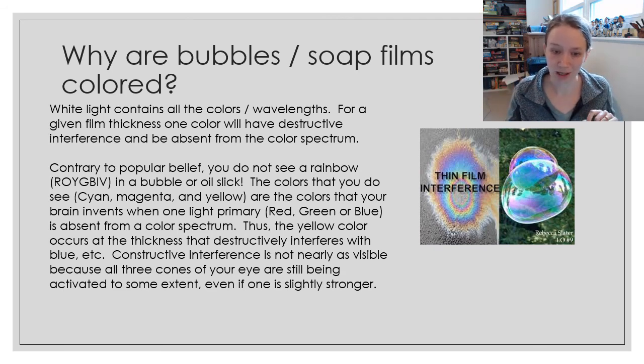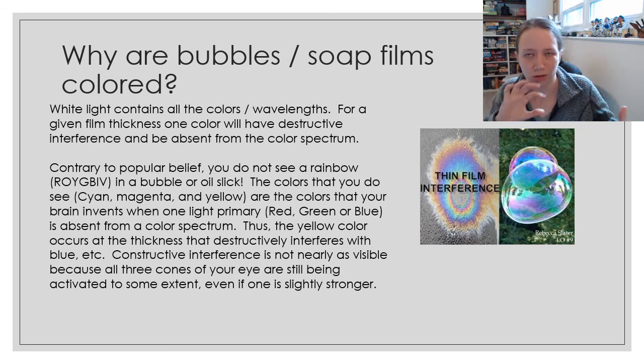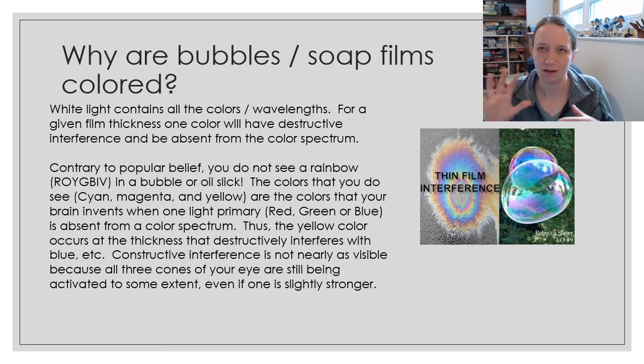Our brain invents yellow out of this. So the constructive interference effect is not nearly as strong because making one of the colors a little bit brighter will tint something, but as long as you're seeing all three colors, your brain tends to normalize that out. So this is why we see an inverted rainbow and not a true rainbow in thin films.